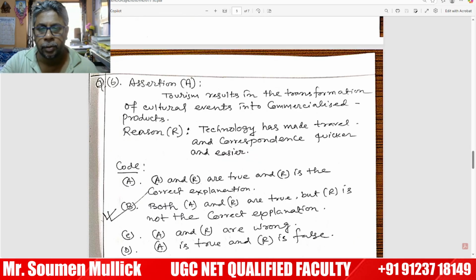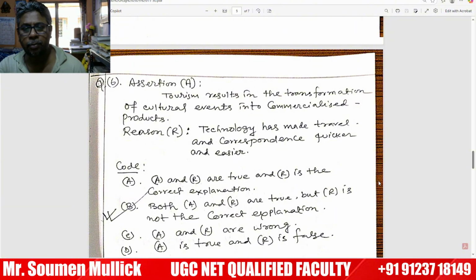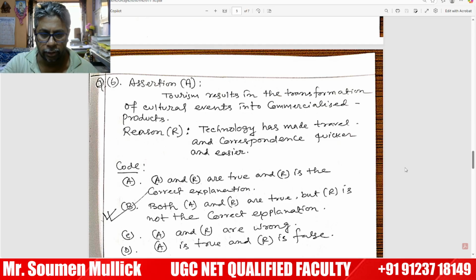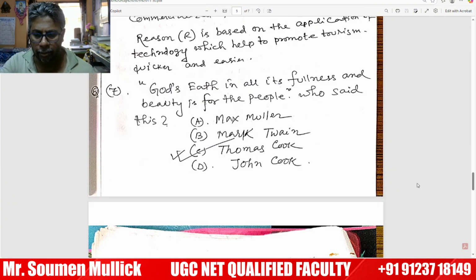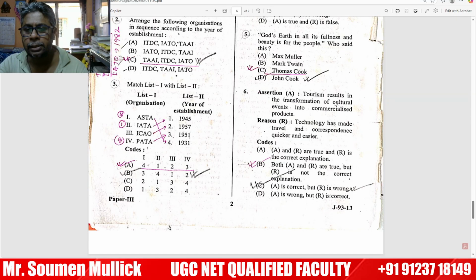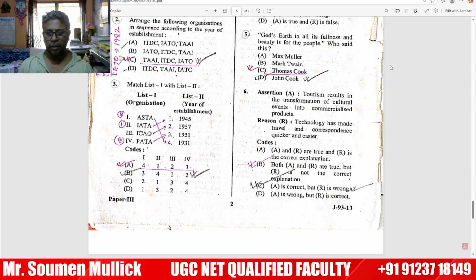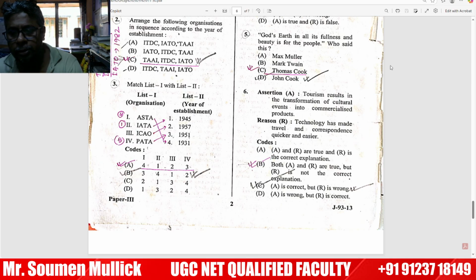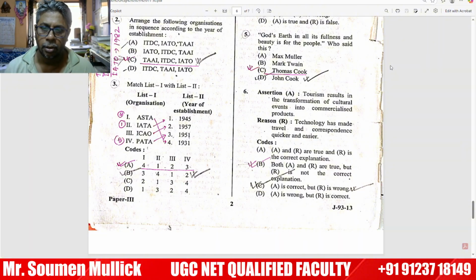Our next question: tourism results in the transformation of cultural events into commercial products. Reason: technology has made travel and communication quicker and easier. Try to understand and find the link between this assertion and reason, my students. The assertion, that tourism results in the transformation of cultural events into commercialization of products, is true. Technology has made travel and communication quicker and easier is also true.